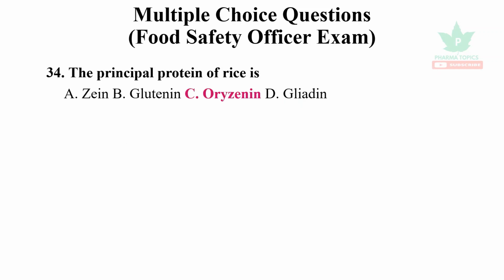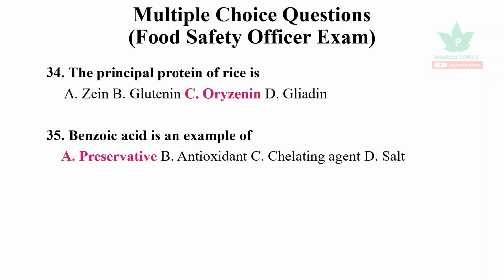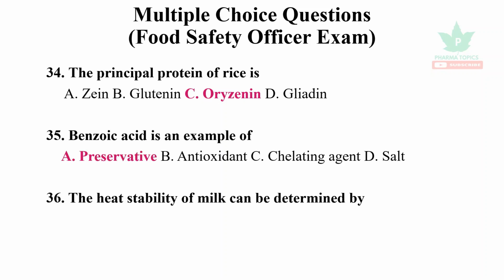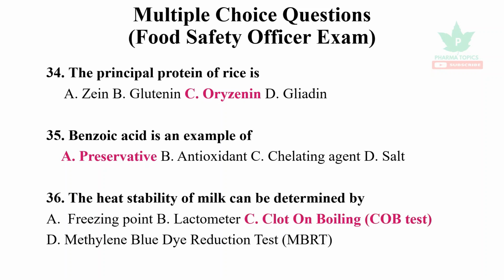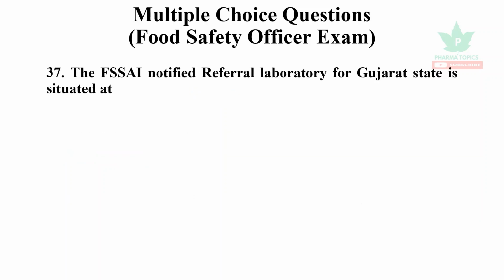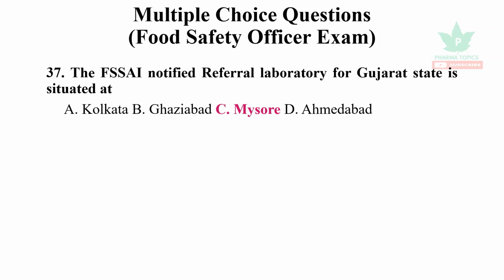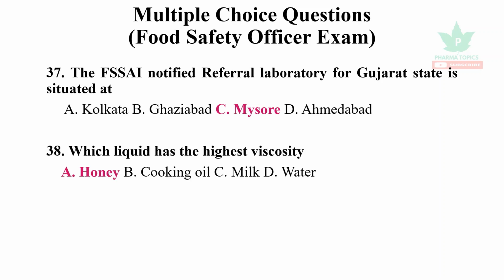The principal protein of rice is oryzenin. Benzoic acid is an example of a preservative. The heat stability of milk can be determined by the COB test, that is the clot on boiling test. The FSSAI notified referral laboratory for Gujarat state is situated in Mysore. The liquid having the highest viscosity is honey.